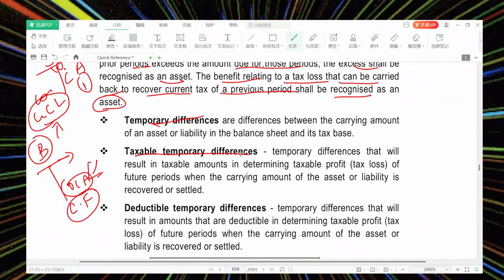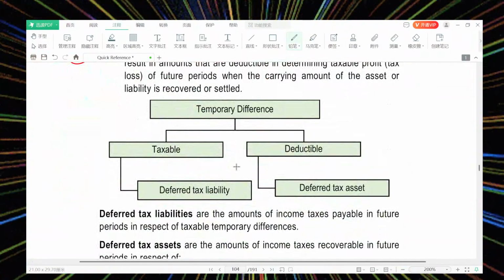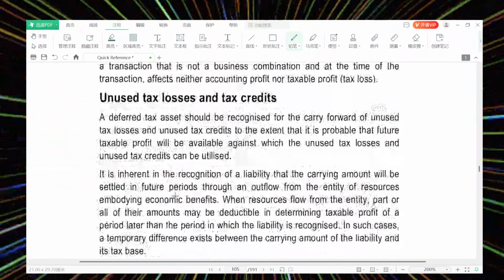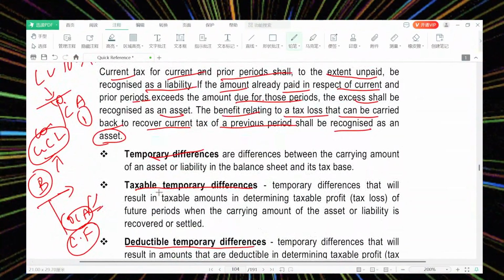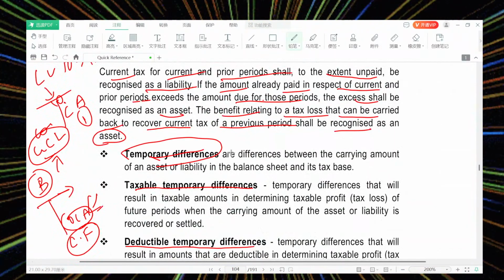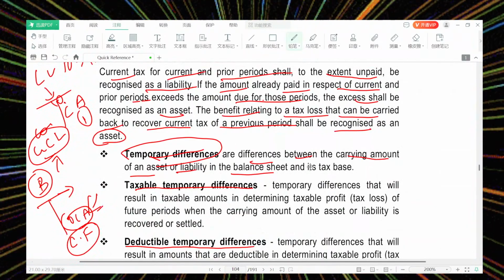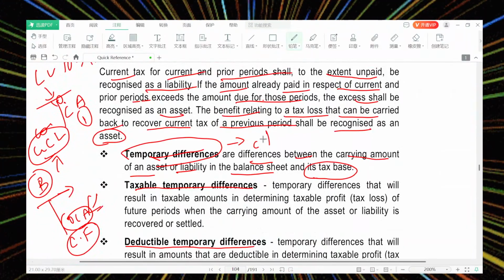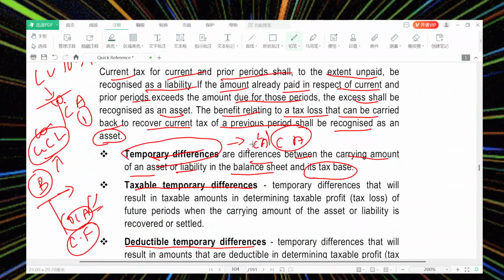Temporary differences, taxable temporary differences, deductible temporary differences. There are three things. And deferred tax liability, deferred tax asset. These are the five points you're going to see. Temporary differences. What is a temporary difference? The difference between the carrying amount of an asset or liability in the balance sheet and its tax base. So there is a carrying amount. Okay. Carrying amount can be of a liability or an asset, in the balance sheet, and its tax base.